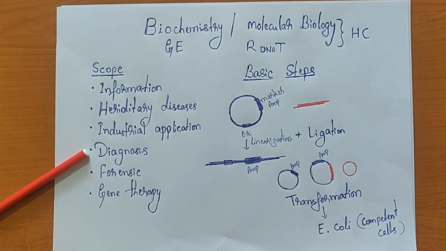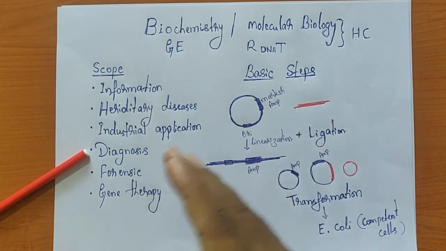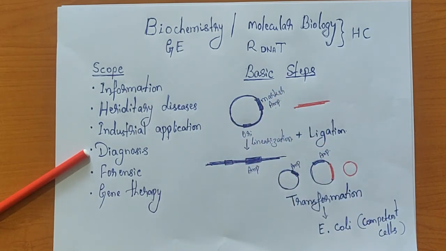So once we have the sequence analysis, to get a protein for an ELISA type of diagnosis, we can take this particular gene and, like how we expressed the insulin protein, also express the antigenic protein of coronavirus, and then easily develop the diagnostic kit.